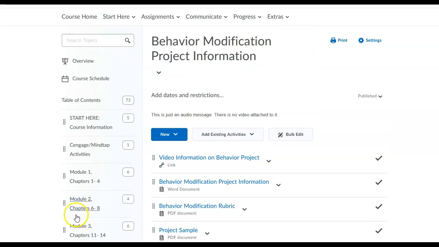So I know we went through this very quickly. I would go back and click on all these links that I just showed you. But I hope that we have a great semester and that everyone is successful.